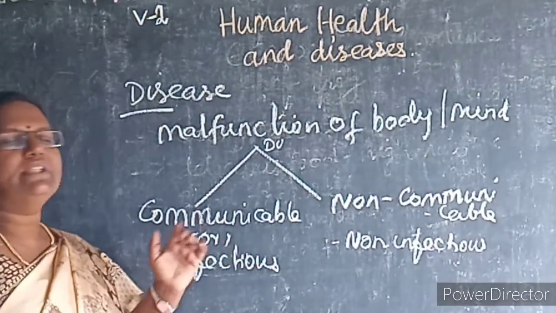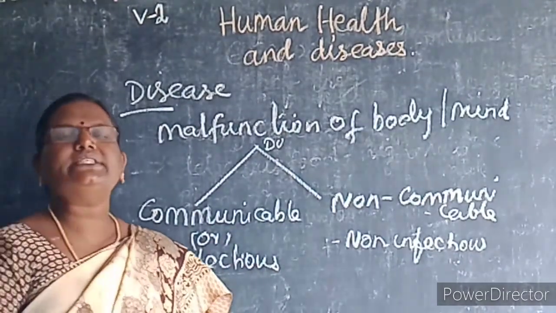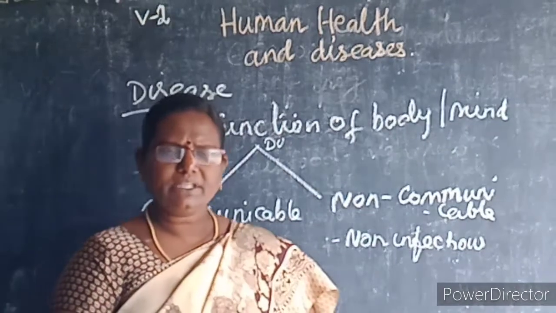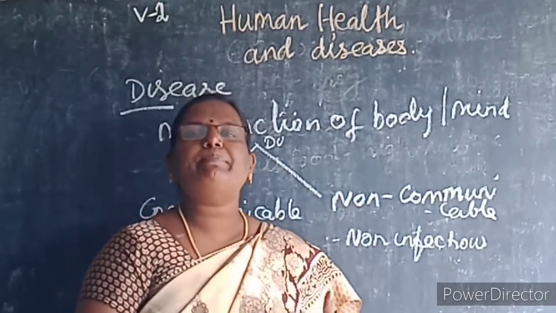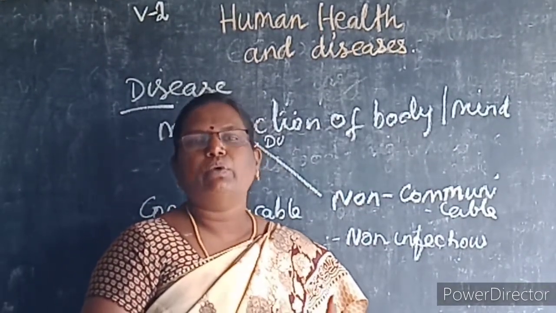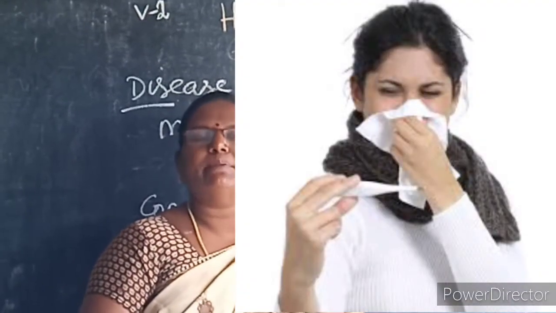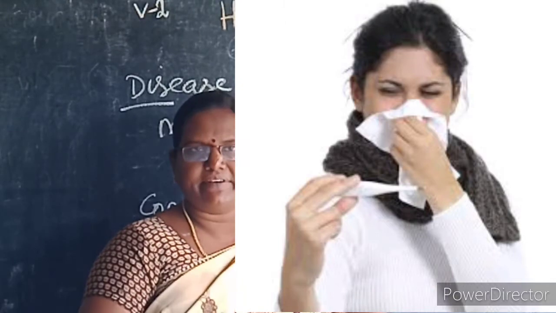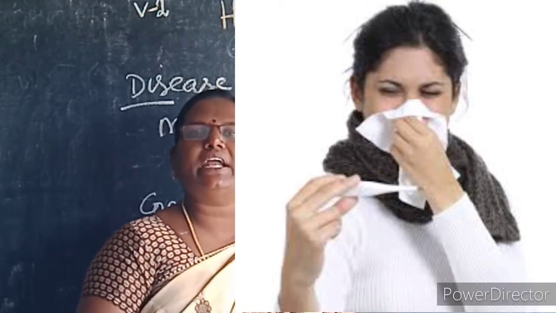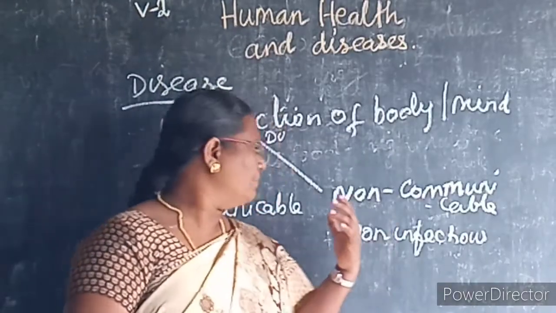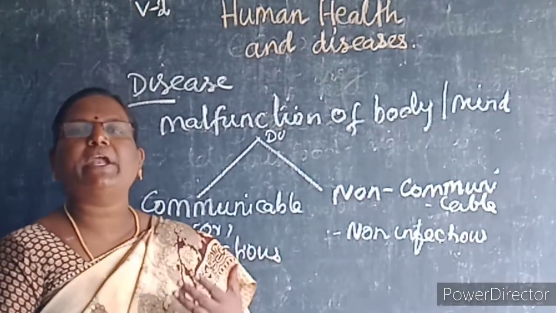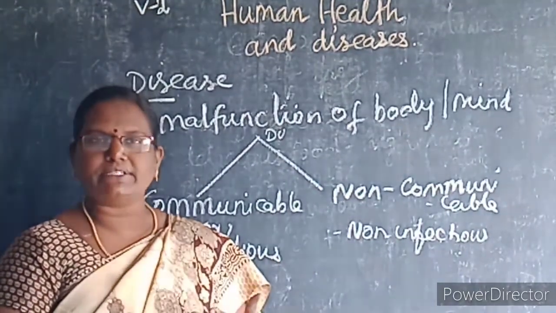First we learn about communicable disease. So what is a communicable disease? The disease will spread from one person to another person. For example, if a person is affected by the common cold, the person who sits nearby is immediately affected by the cold. The disease spreads from one person to another directly.